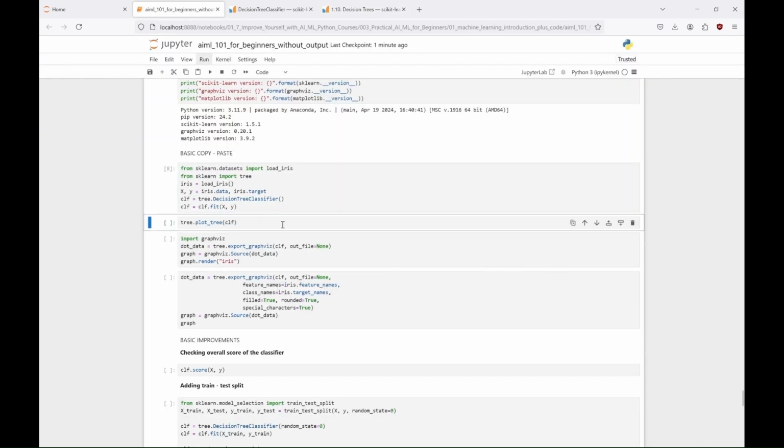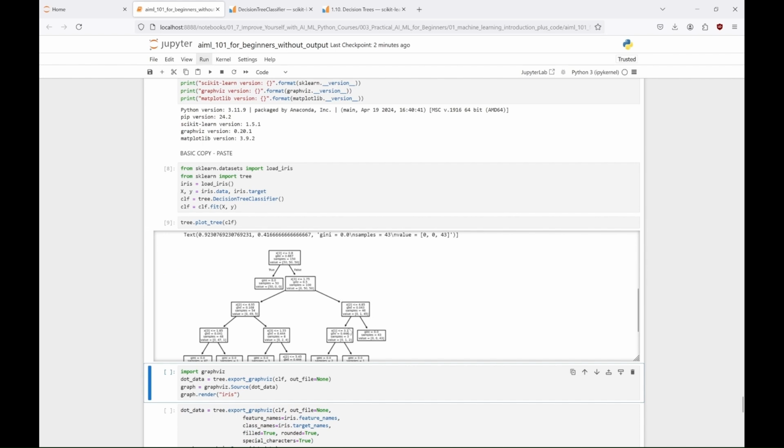So far so good. So we've successfully imported the necessary modules, one for loading the data and another for the classifier. We've loaded the data, which contains info about different types of iris flowers. We've assigned this data to X and Y variables, where X holds the feature data about the flowers, and Y holds the labels or the names of the flowers. We've created the decision tree classifier, and trained it on the entire dataset. So let's plot the tree now.